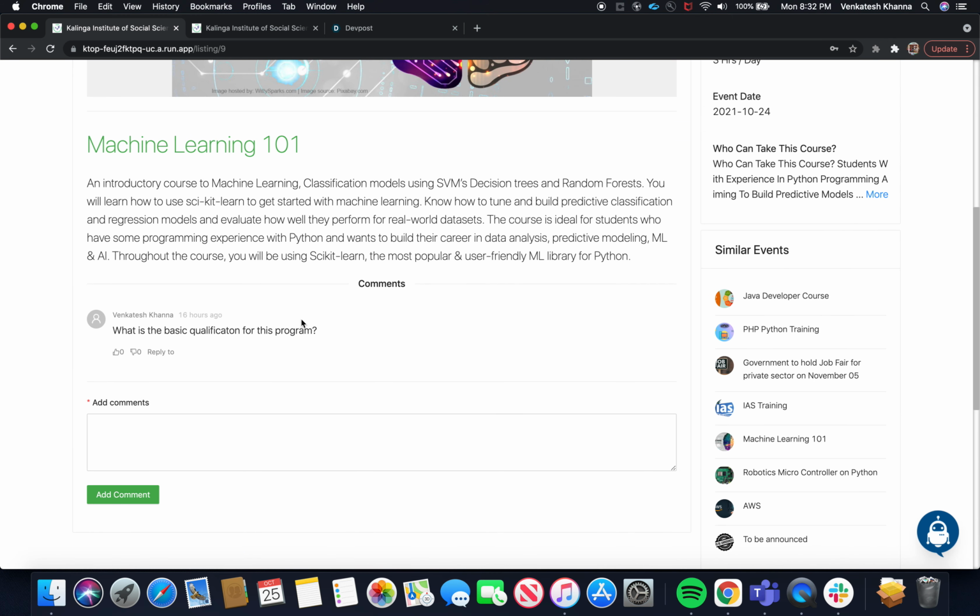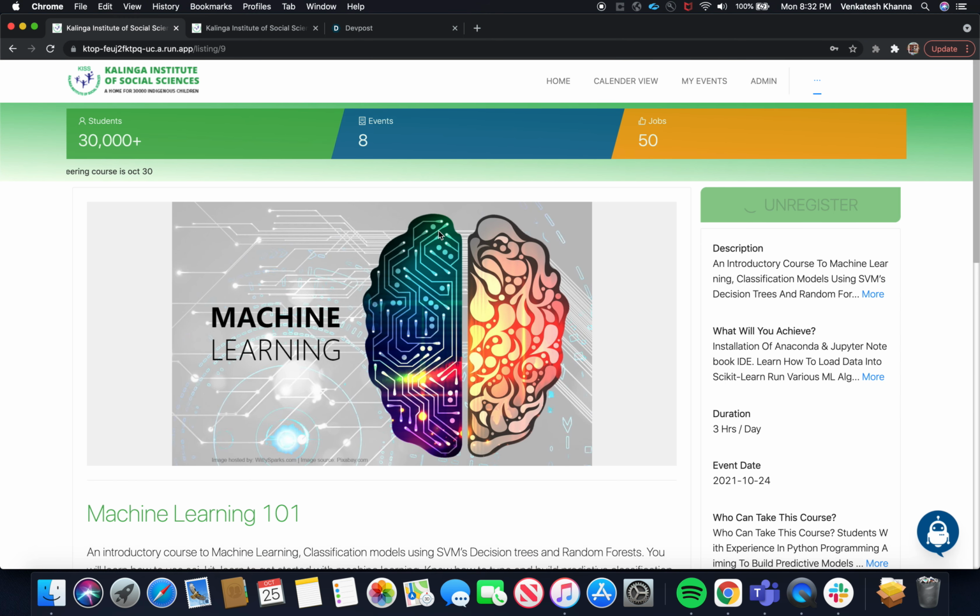Apart from that, we have also given the comments option, so that if students have any questions, they can directly type the comments here and submit. Each and every comment will go for authentication. Once admin approves the comments, they can be seen, and either admin or anyone can respond to those particular comments.